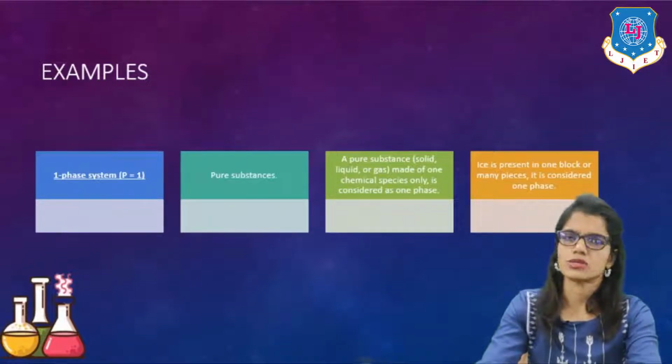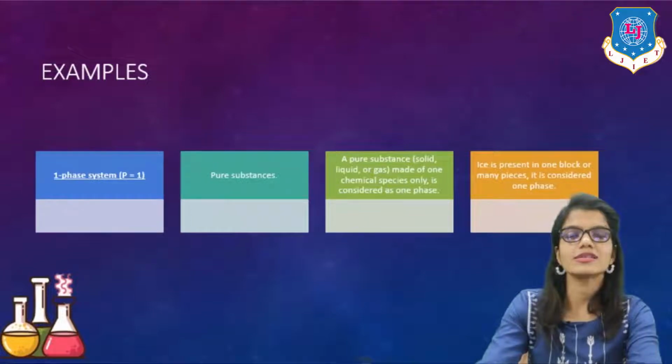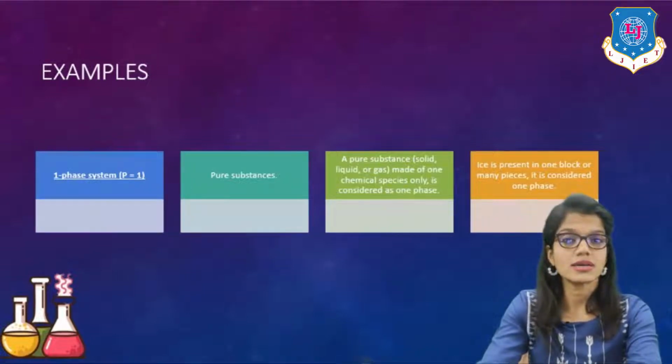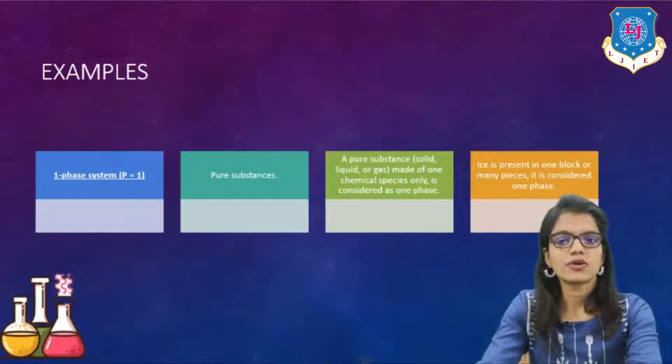Any pure substance is a one phase system because their physical properties and chemical properties remain the same throughout the system, and because of it they are much more preferred as one phase systems. Now, a pure substance like solid, liquid or gas made of one chemical species only is considered a one phase system, as I said earlier also.